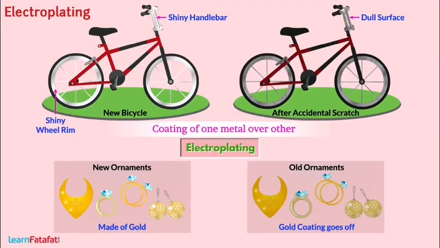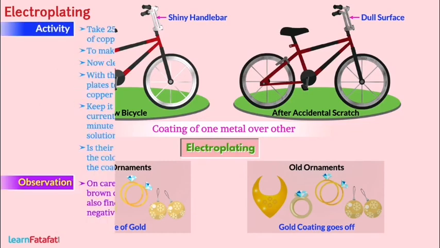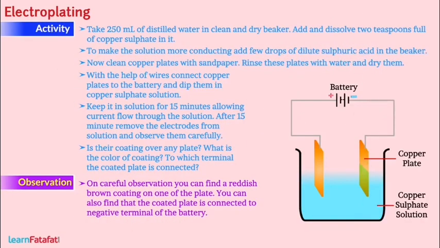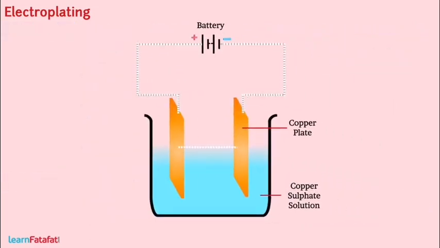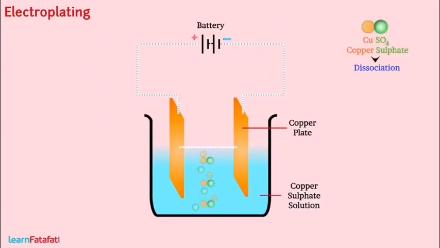Next topic, electroplating. Electroplating is one of the most common applications of the chemical effects of electric current. The process of depositing a layer of one metal over the surface of another metal by passing electric current is called electroplating. So take a glass jar and fill it with copper sulfate solution. The blue colored solution is called copper sulfate solution.